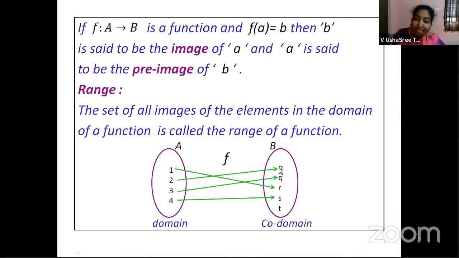See, this we are placing, that's all. It can be anywhere inside the set, right? So 1, 2, 3, 4, all the elements, whatever you have in set A, they have a mapping in set B. All right. So can I say R is the image of 1? Can we say, children, according to the definition of image, right? It is an image, right? So R is the image of 1.